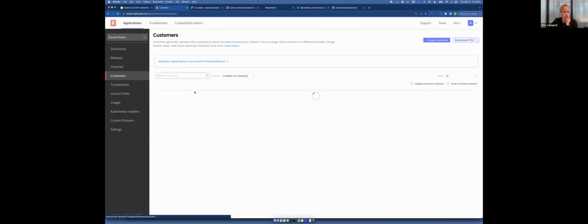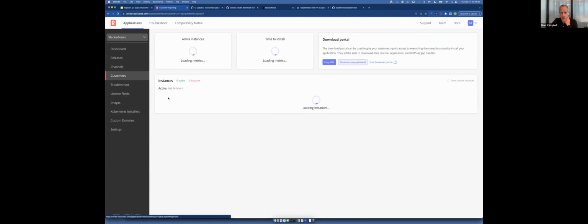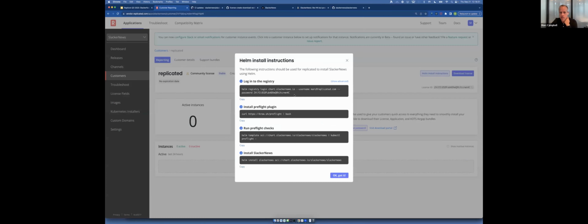As part of what we actually built, so this is like custom credentials, this would be the license ID, and it's a community license. If I look over here on the vendor portal for this account for Slacker News, you can see that this account was just created, community license. And if I show the Helm install instructions, it's going to show the same credentials here.